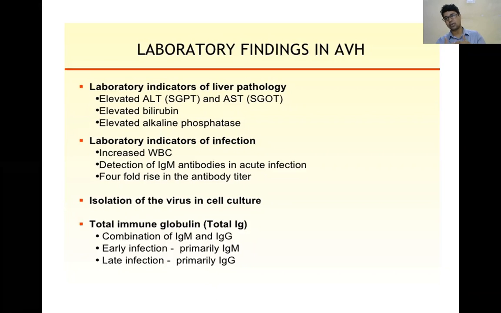So when there is infection or acute hepatitis, you will first get a rise in SGPT. SGPT is specific for hepatocytes and is a cytosolic enzyme, in the cytosol of the hepatocyte. When there is damage to the hepatocytes, they come to the blood. So these two enzymes are markers of hepatocyte damage.